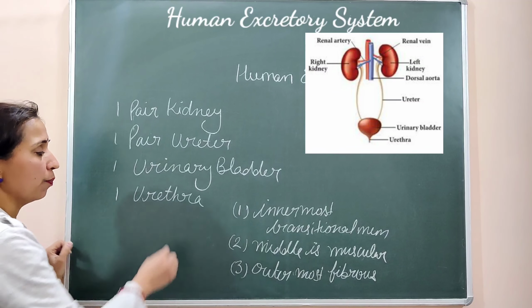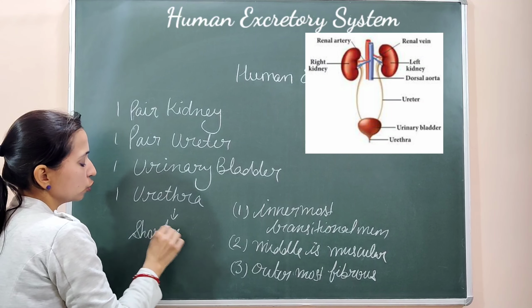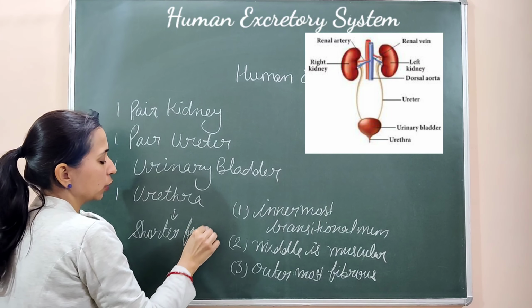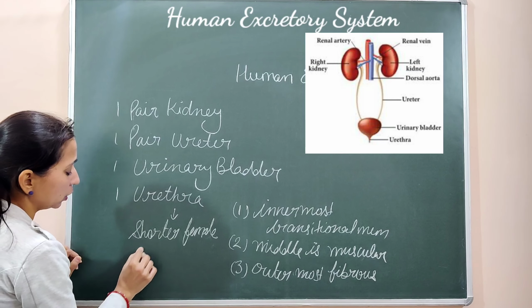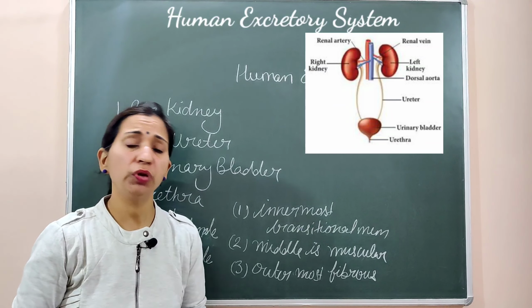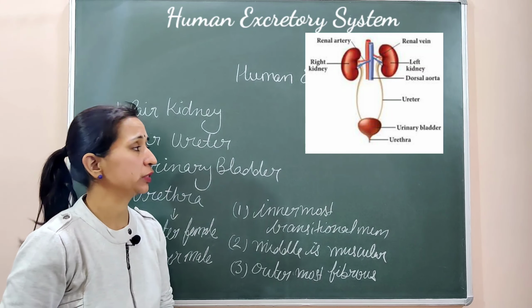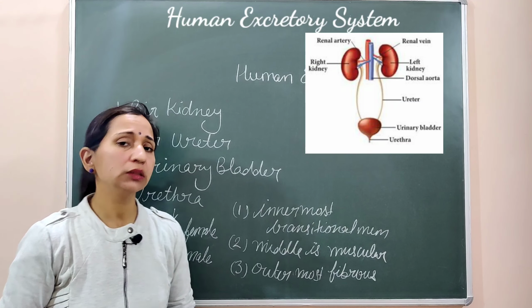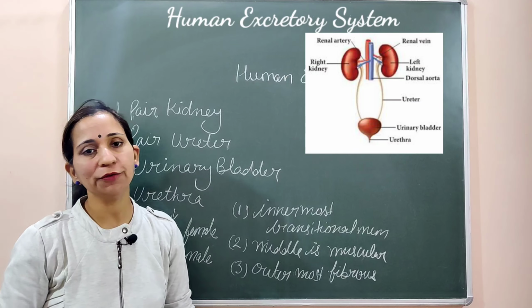Urethra की size की अगर हम बात करें, urethra is shorter in the case of females. Female में जो urethra होता है उसका size छोटा होता है as compared to male. In the male, the size of urethra is large. Male में size बड़ा होगा. Whereas in the case of female, the urethra is shorter. So this is the introduction of the human excretory system. Now we will discuss the main or chief excretory organ, that is the kidney, in more detail in our next video.